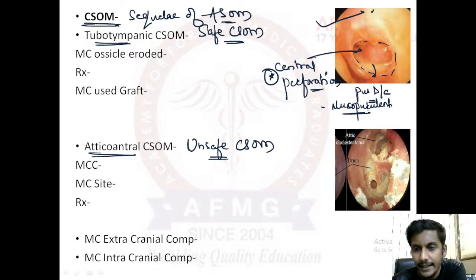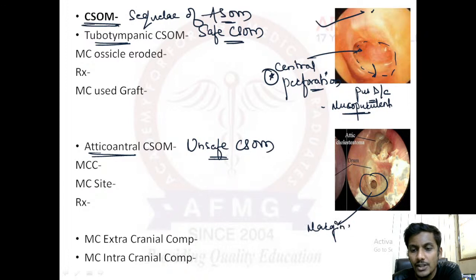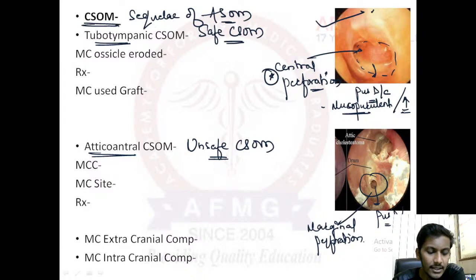But on the other hand, if we see atticoantral or unsafe CSOM, here also we can see a perforation. This perforation can vary. It can either be a central perforation or a marginal perforation. But more commonly in unsafe, we can see a marginal perforation. Along with that, we can see pus. But pus discharge in cases of atticoantral or unsafe is usually scanty. Excess of pus discharge is seen in safe, but here the pus discharge is scanty.